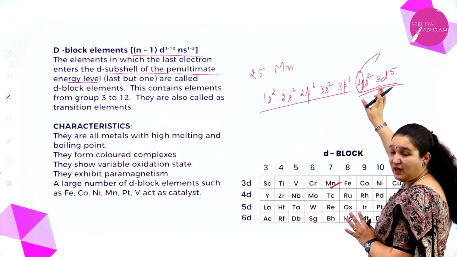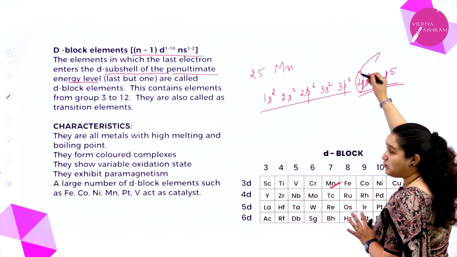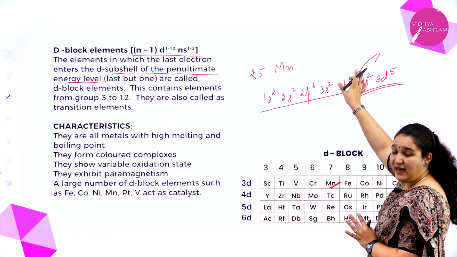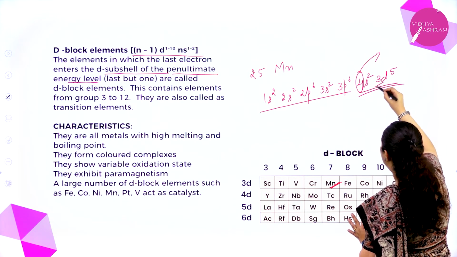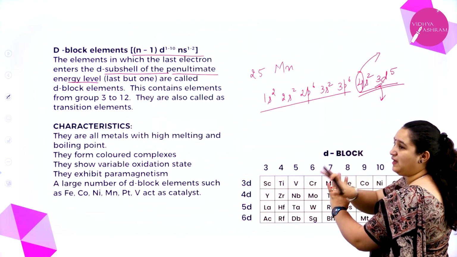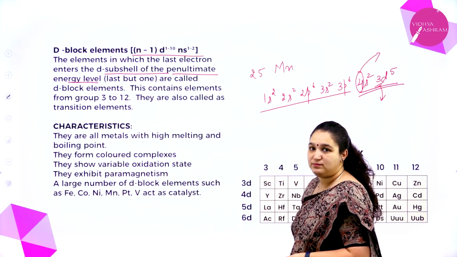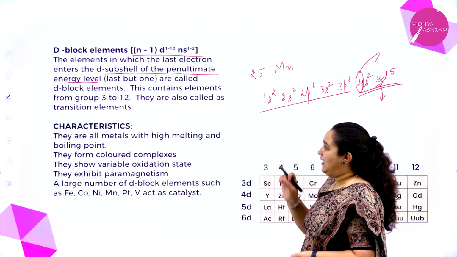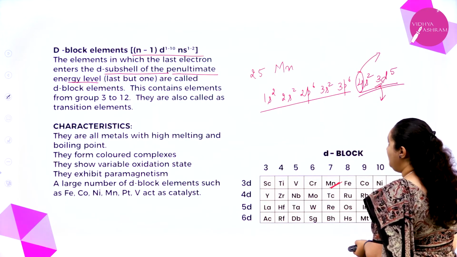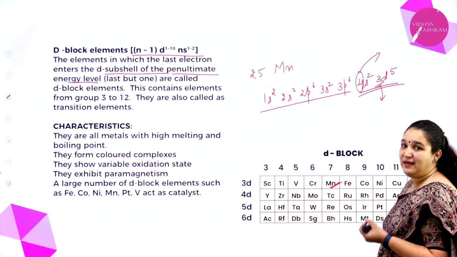That means it is not going to the fourth shell, which is the last shell. It is going to the third shell, one behind: penultimate, last but one. Hence we call them d block elements.